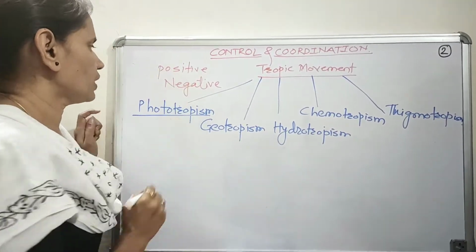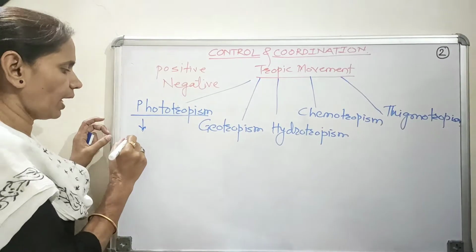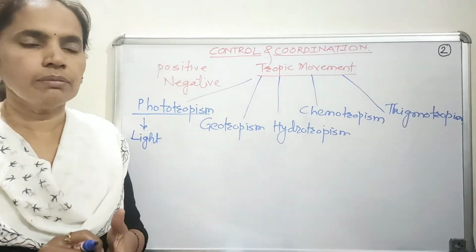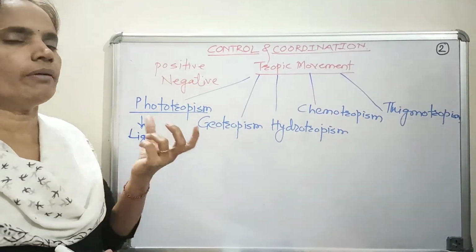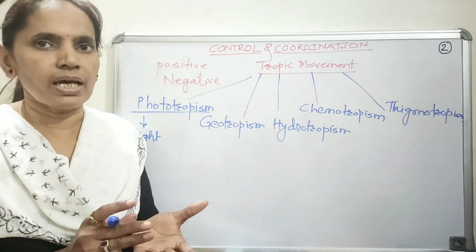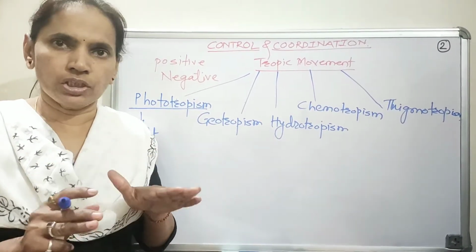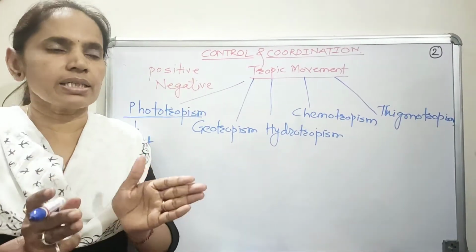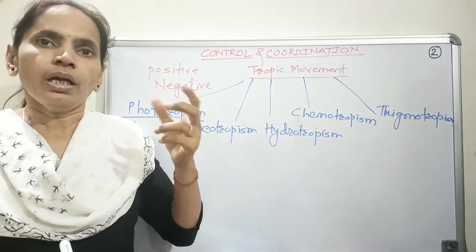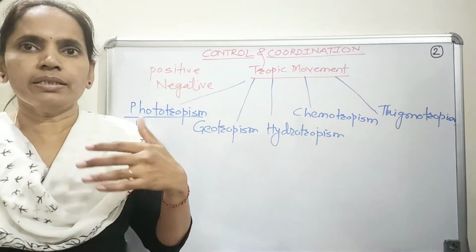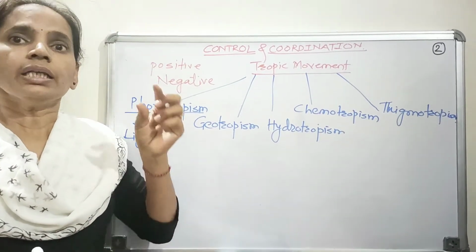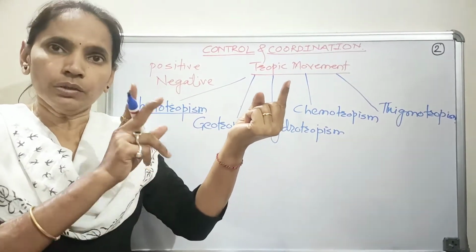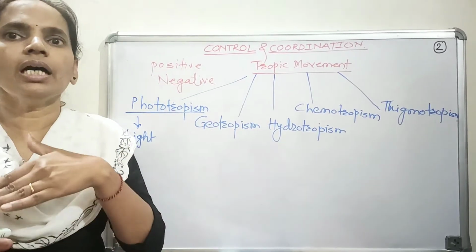Now as the name suggests, phototropism is the movement of the plant in response to light. This mechanism of phototropism can be clearly visualized by performing a very simple activity. Take a conical flask, fill it with water, cover it with a mesh. Then keep certain germinating seeds on the mesh, cover that flask and keep it in the window. After a few days you will observe that the seeds are germinating. Then what do you observe? The shoot is found to be growing towards the direction of light, while the roots that develop move in the opposite direction.